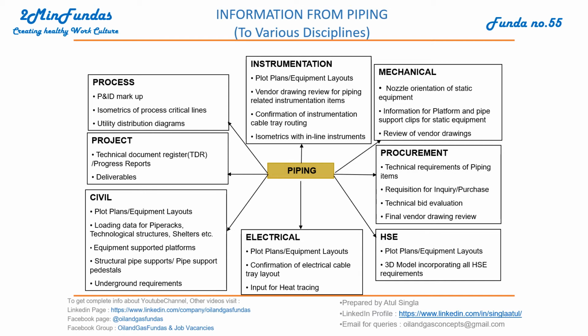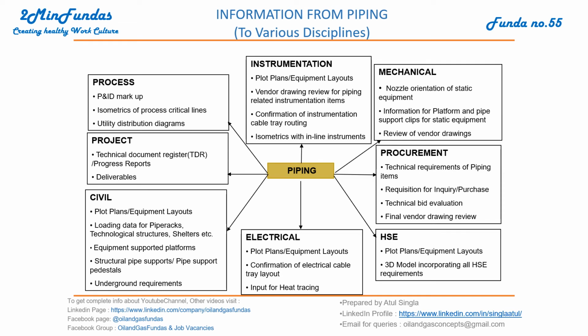Also, the mechanical team is looking for nozzle orientation of static vessels from the piping department, and information for platform and pipe clips. Sometimes the piping department supports pipe on vessels using support clips. That information is passed from piping to mechanical. Again, all the vendor drawings which the mechanical discipline receives from vendors, they pass to the piping department for their approval. They provide their comments and pass it to the mechanical department for their final approval.